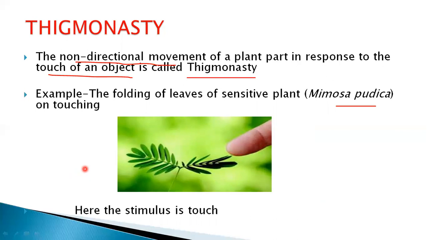The folding of leaves of the sensitive plant occurs here, and this does not lead to a growth movement. Touching is not a growth movement. So this comes under nastic movement, that is thigmonasty. Movement is seen, but that movement is not a growth movement. It is a non-directional movement of the plant part.